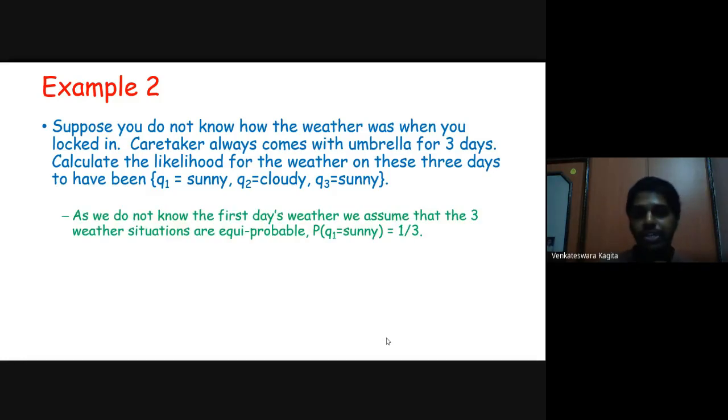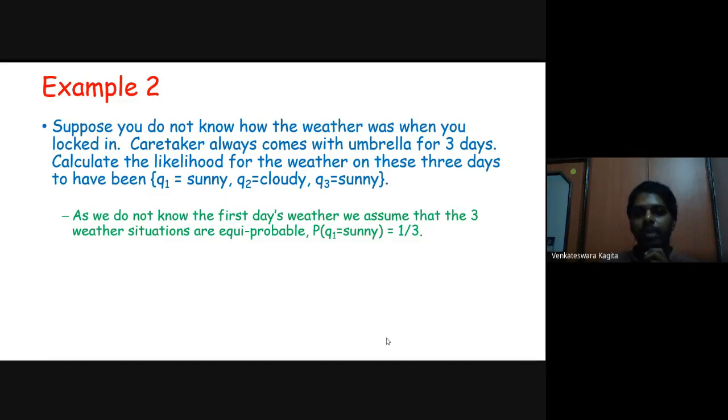As we do not know the first day's weather, we assume that the 3 weather situations are equiprobable. So we assume that every weather is equiprobable. Probability that the first day is sunny is 1 by 3, because we have 3 possibilities.